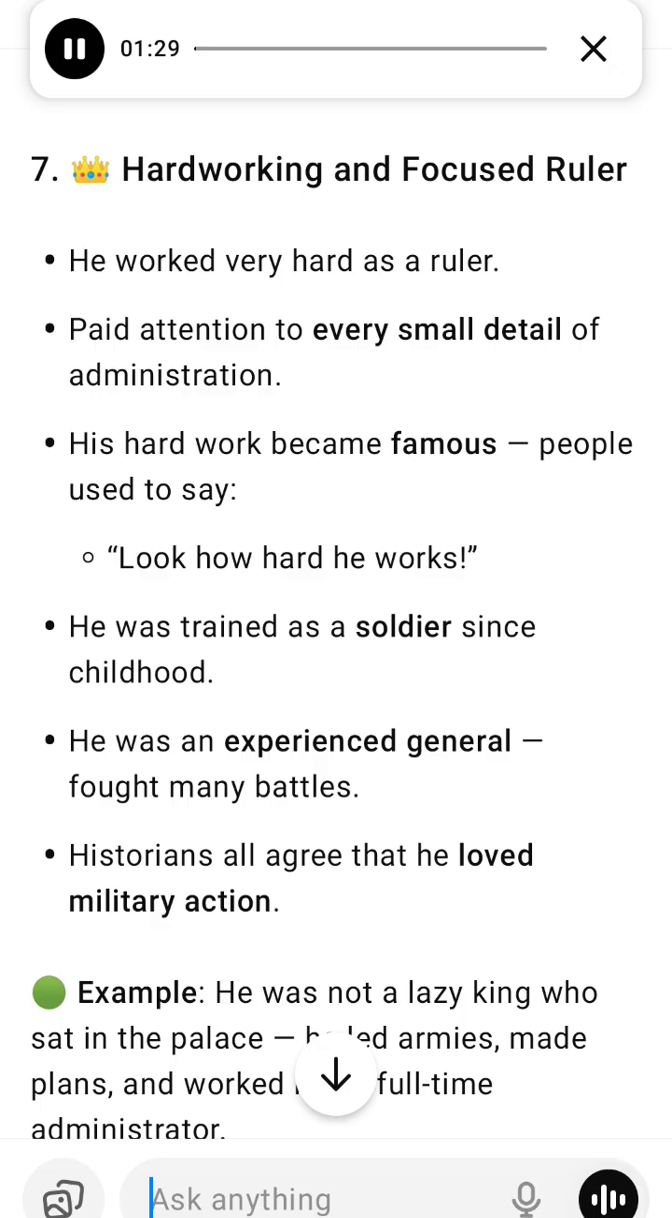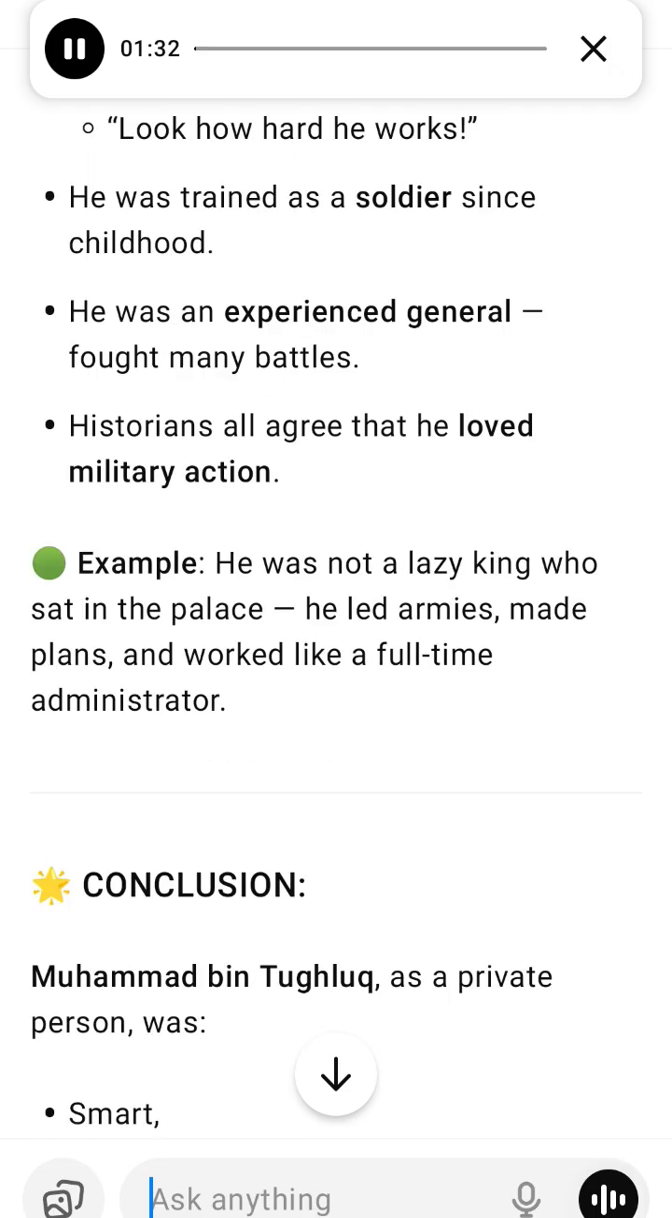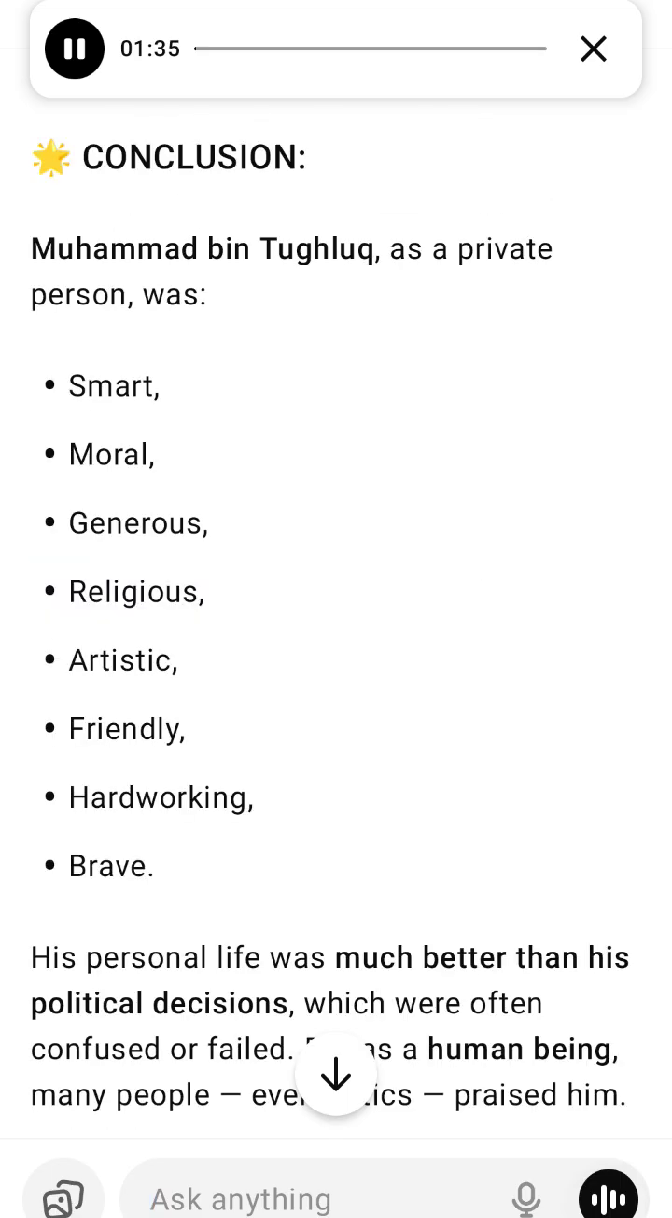Conclusion: Mohammed bin Tughlaq, as a private person, was smart, moral, generous, religious, artistic, friendly, hardworking, brave. His personal life was much better than his political decisions, which were often confused or failed. But as a human being, many people, even critics, praised him.